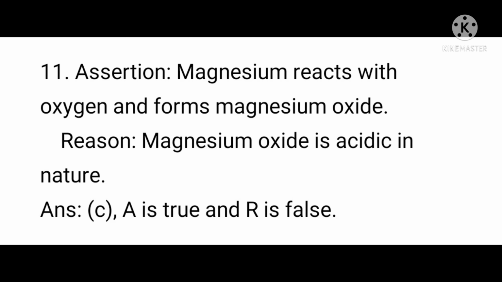Question number 11, assertion. Magnesium reacts with oxygen and forms magnesium oxide. Reason, magnesium oxide is acidic in nature. Answer is option C. A is true and R is false. Here the second statement is false. Actually, magnesium oxide is basic in nature.